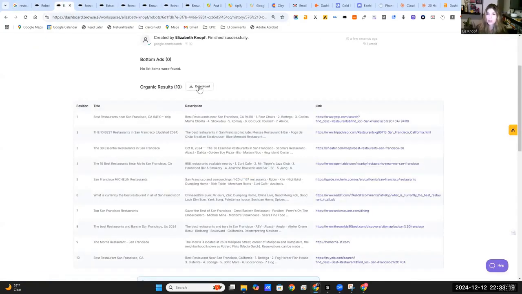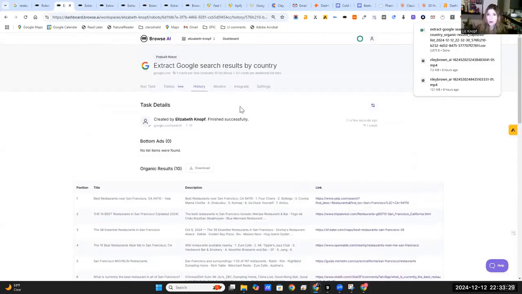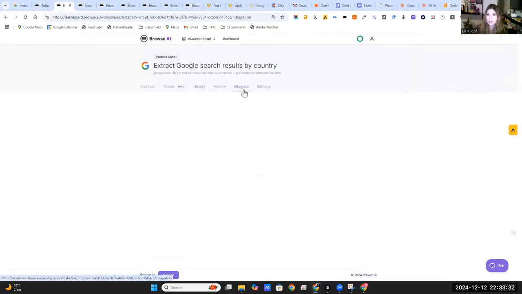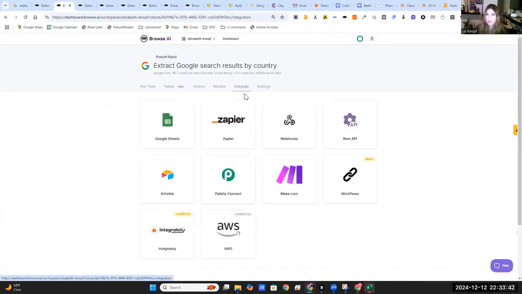Beautiful. So all you would do here is download this into CSV or JSON. JSON you would use for potentially an automation. And then we can also connect this into our make.com and integrate this into other tools. So over here, if you wanted to monitor any changes, you could create a little monitor. That's typically if you're looking for prices or other changes to specific websites, versus search results, which are probably going to be changing less. And then they have some direct integrations. So if you wanted this to go straight into Google Sheets, you could do that and have it pop right over, rather than downloading the CSV. You could do that for Airtable as well.